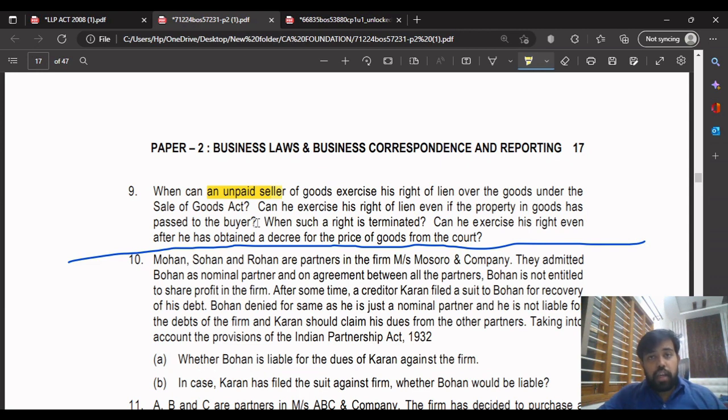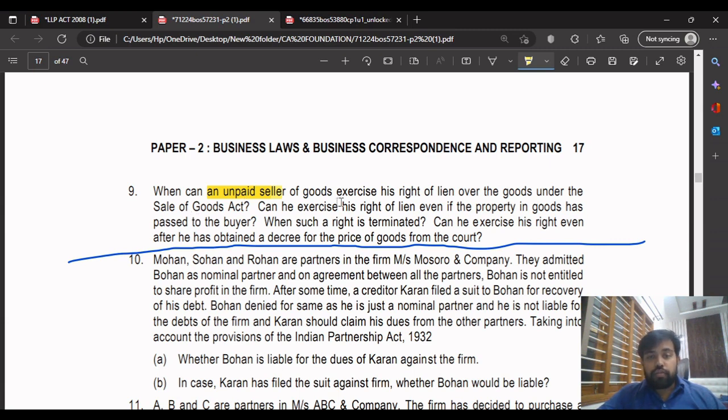Who is an unpaid seller? A seller who has sold his goods but who has not received the payment is an unpaid seller. I hope you know this. I hope you have studied this. If you have not, then see this and understand. I'll explain a little bit of the unpaid seller, and from this question you can understand it.